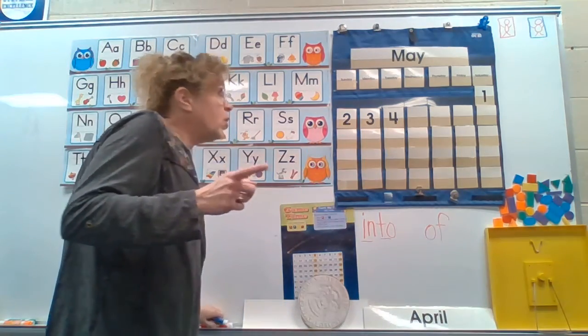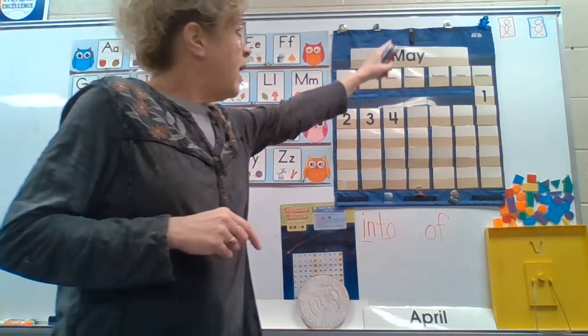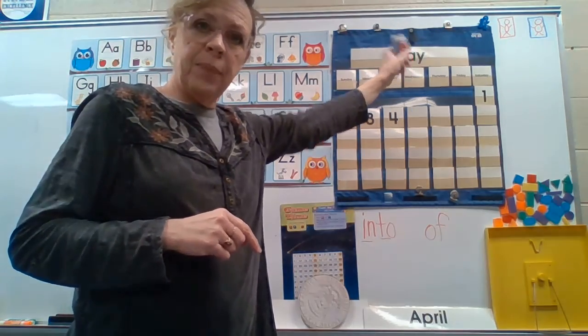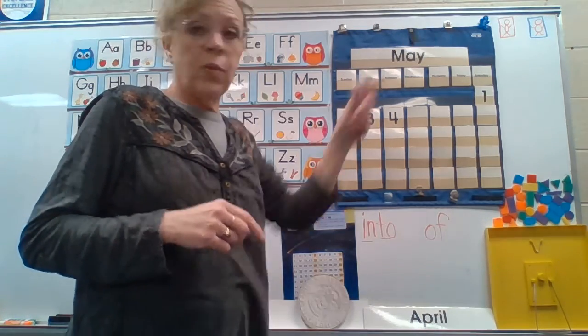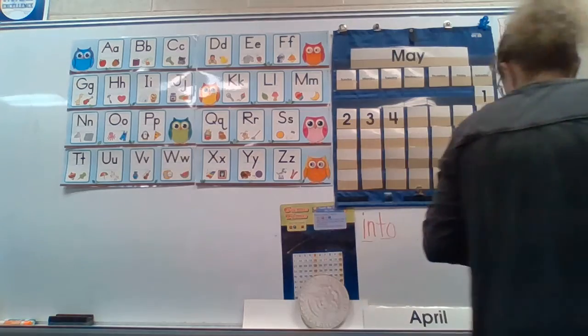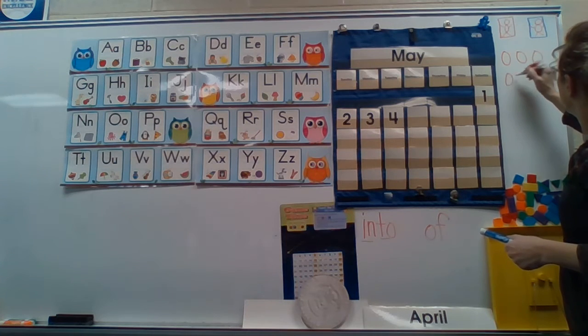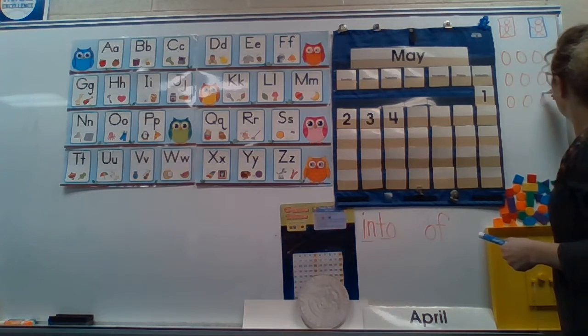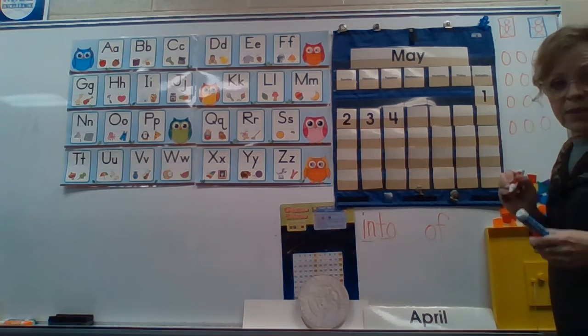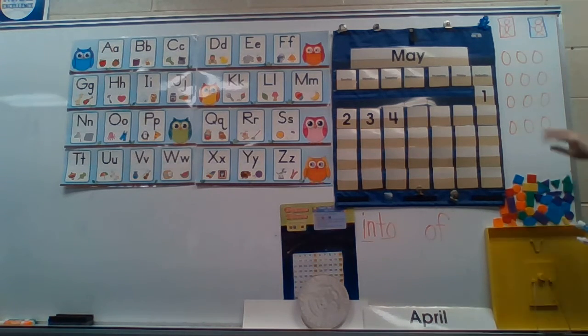Well, today, we're going to give a fair share to my 2 friends up here. I have a red friend and a blue friend. Do you see them? I put a red box around one of my friends and a blue box around another friend. And I'm going to share some cookies with them. All right? So I'm going to make some cookies. And I'm going to try to be fair. I'm going to try to give them the same amount. All right? So let's count my cookies. How many cookies did I bake? 1, 2, 3, 4, 5, 6, 7, 8, 9, 10, 11, 12. I made 12 cookies, and I want to make sure that my friends get the same amount of cookies.